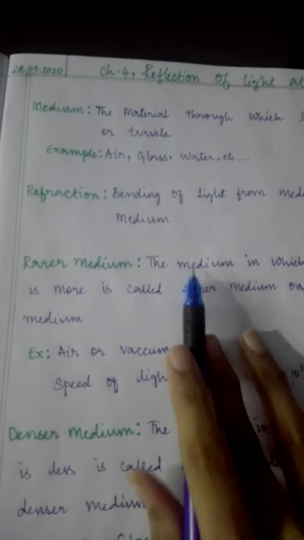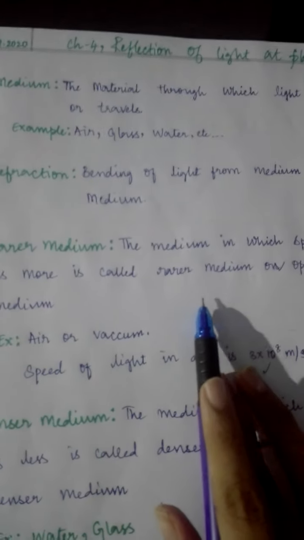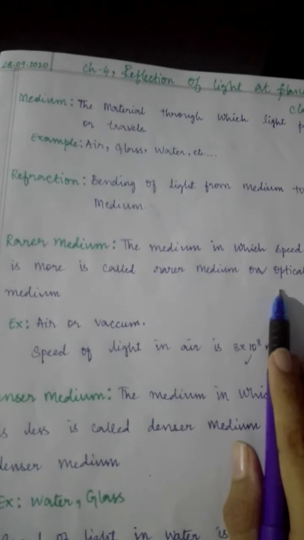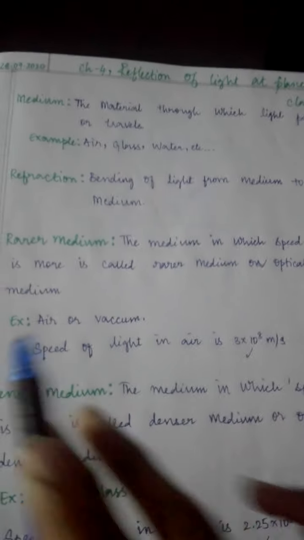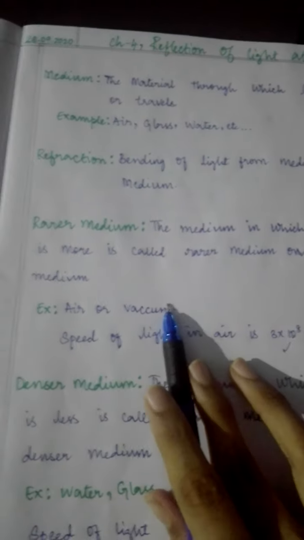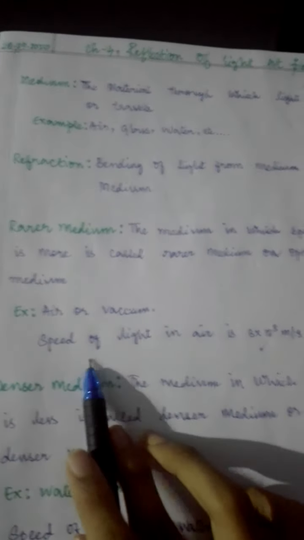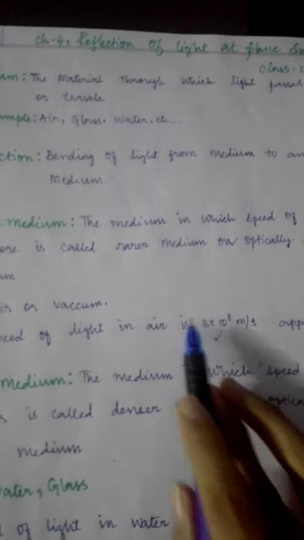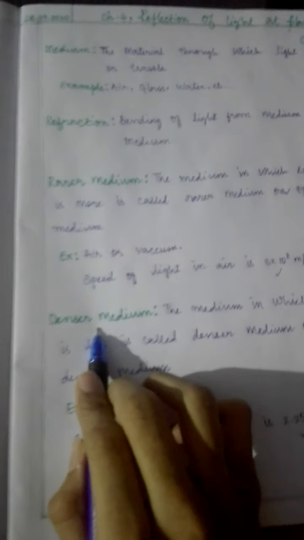In rarer medium, what is the thing, children? The light which passes easily is called rarer medium or optically rarer medium. In air, light passes easily. In vacuum, light passes easily. Speed of light in air is 3 into 10 to the power 8 meters per second approximately. Okay, so now what is denser medium?